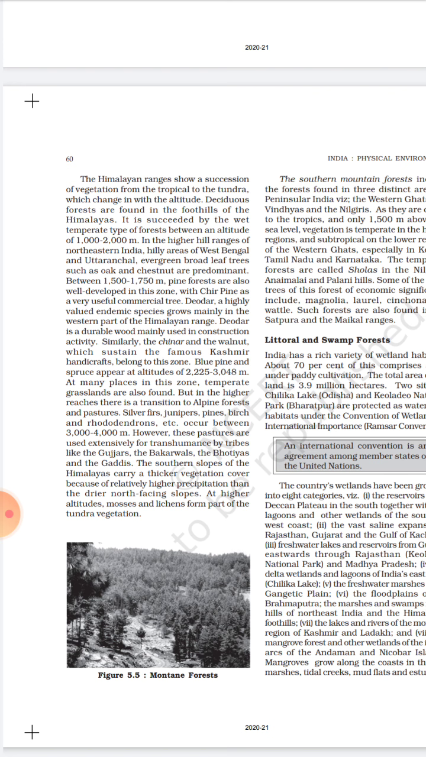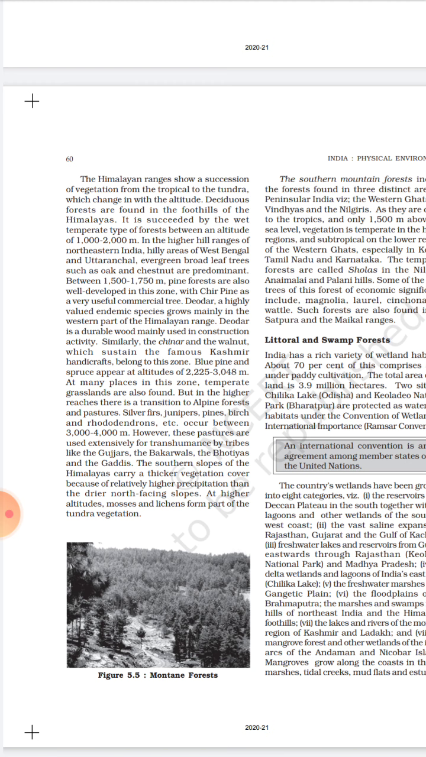So between 1500 to 1750 meter, pine forests are also present, with chir pine as a commercial tree. Then Deodar, a highly endemic species, grows mainly in the western part of the Himalayan ranges, that is in Himachal, Uttarakhand and Kashmir. So Deodar is durable wood mainly used for construction. Chinar and walnut are also species found in Kashmir.